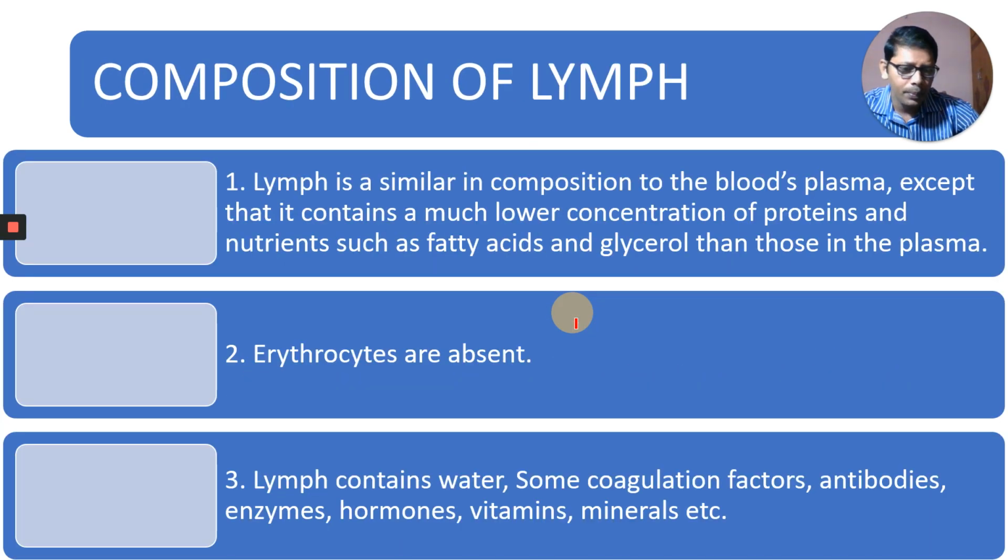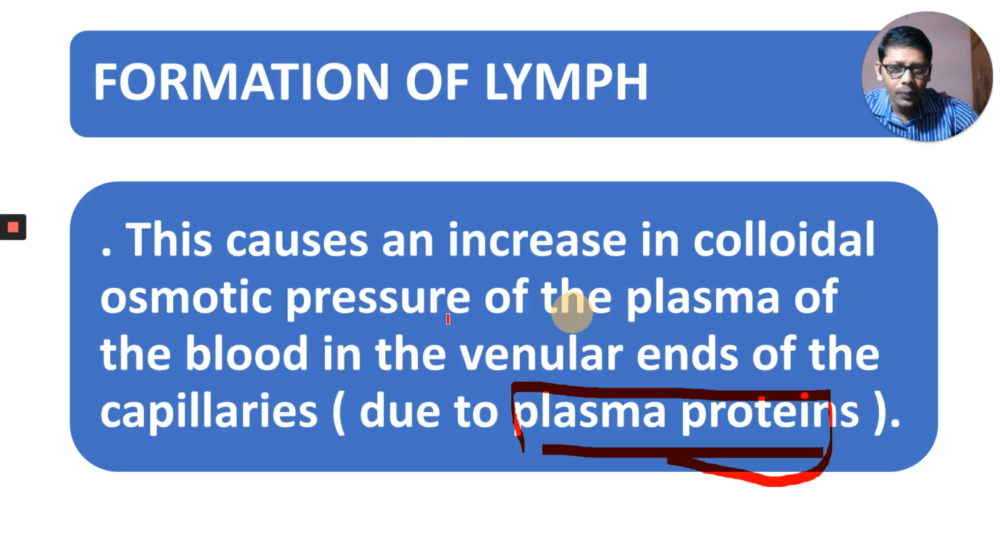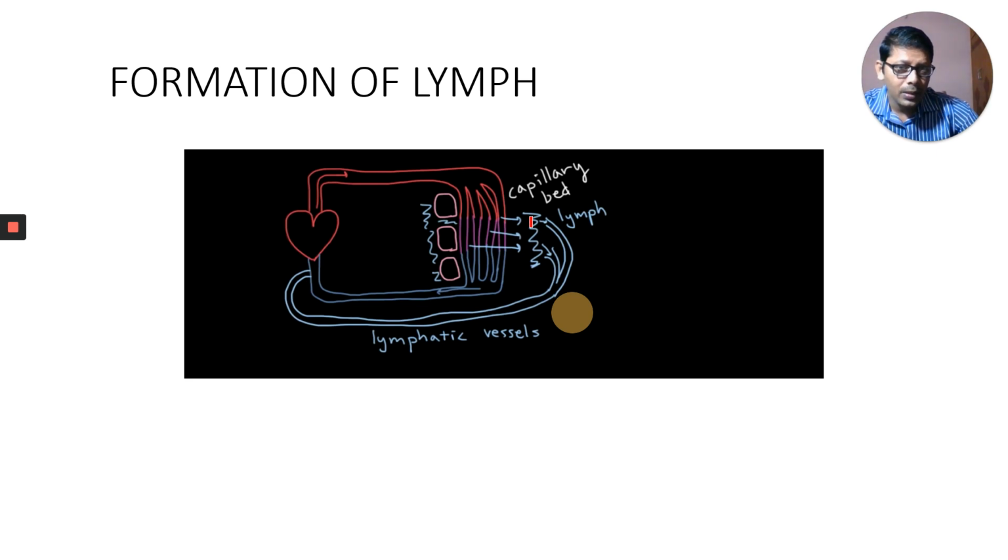The remaining 15%, okay, you can observe in this diagram also: from the heart, blood is coming and some is going out here, and 85% enters into the capillaries and goes to the heart. But only 85% is entering here. The remaining 15%.